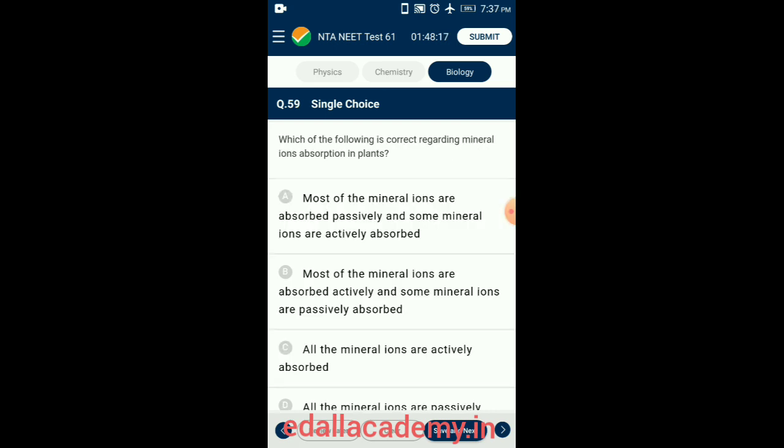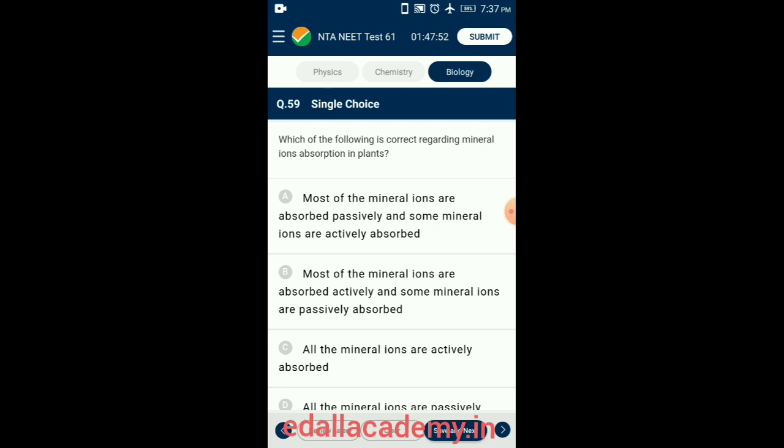Question number 59. Which of the following is correct regarding mineral ions absorption in plants? All the minerals cannot be absorbed passively like water because minerals are present in the soil as charged particles which cannot be passed across the cell membrane, and the concentration of the mineral in the soil is usually lower than that of a root.